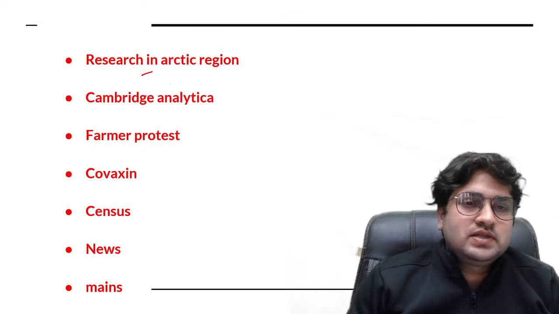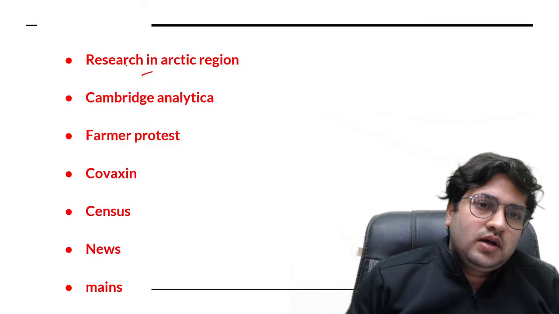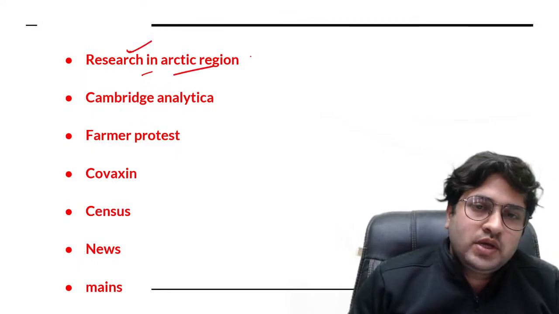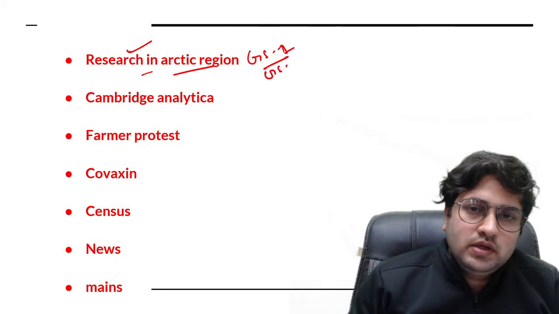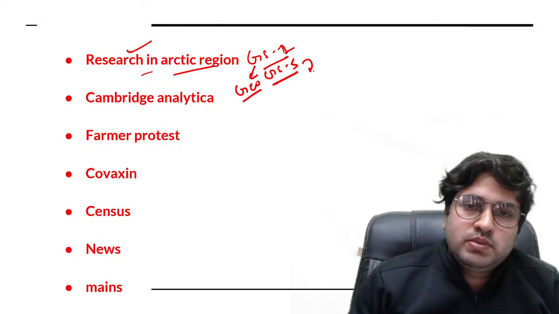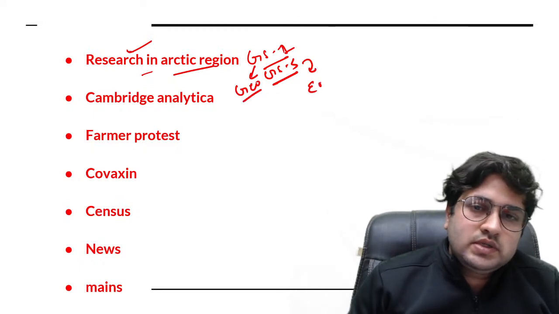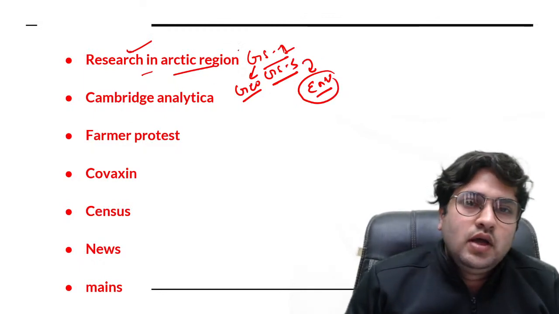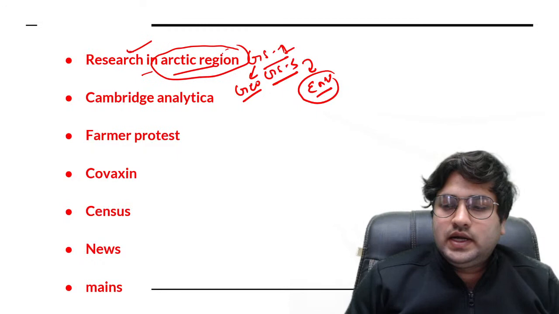So let's discuss today's topics. First topic is related with the research in the Arctic region. This is again a very important topic. Questions can be framed under GS paper 1 and GS paper 3 both. GS paper 1 under the geography section and GS paper 3 under the environment section. We will try to understand why it is required to do research in the Arctic region.